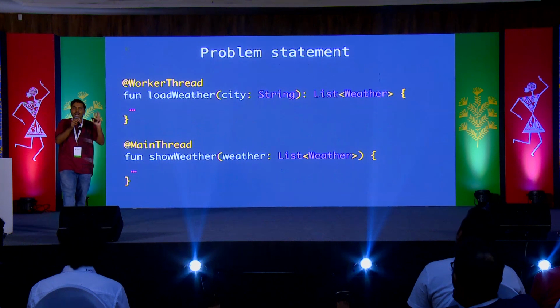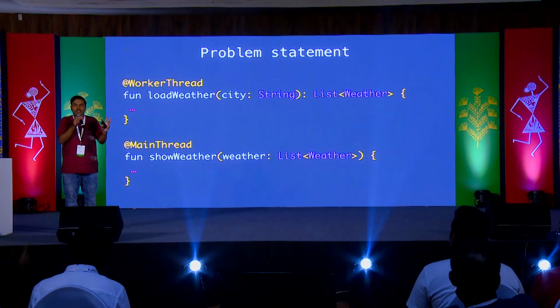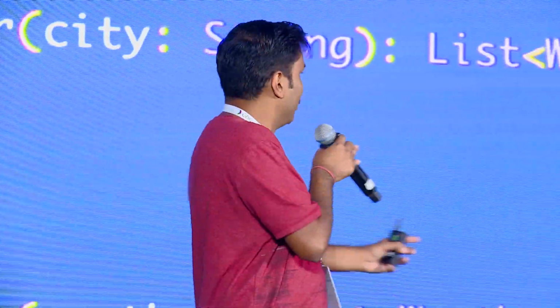How many of you use RX over here? How many of you can actually give a talk on it or be a pro with it? Oh, nice. Good. One hand. Two hands. Good. How many of you are comfortable using APIs like this, with annotation threads? Okay, cool. Let's break this problem down. Let's actually write it in Kotlin coroutines.